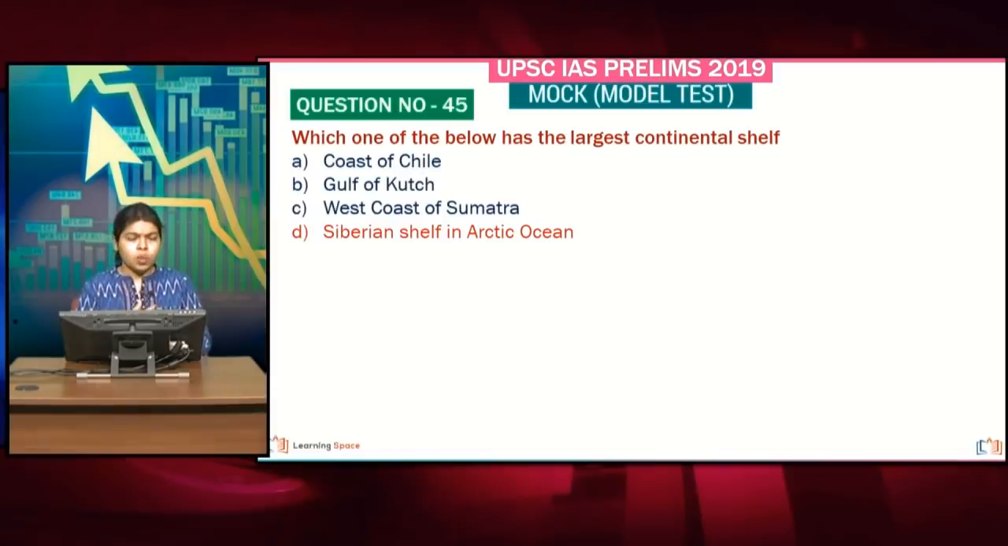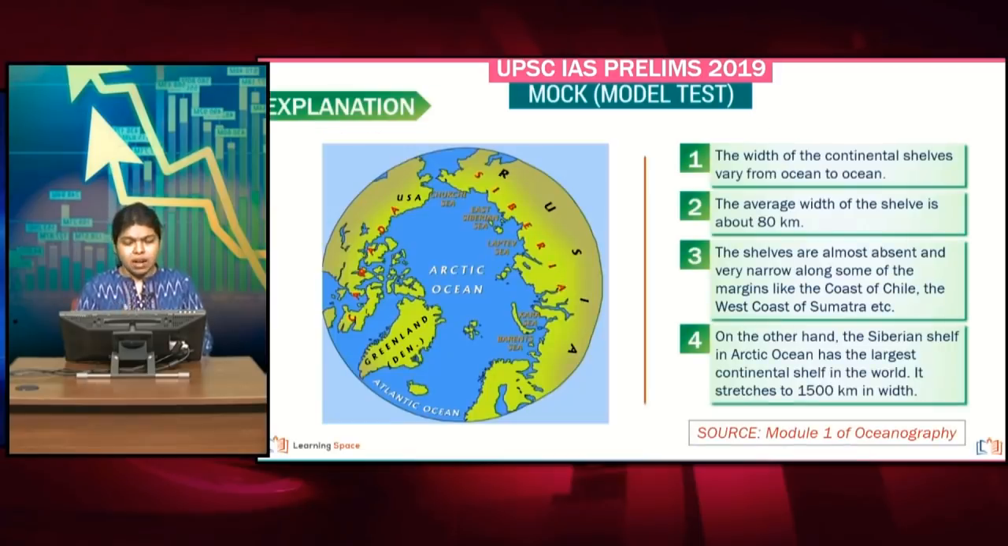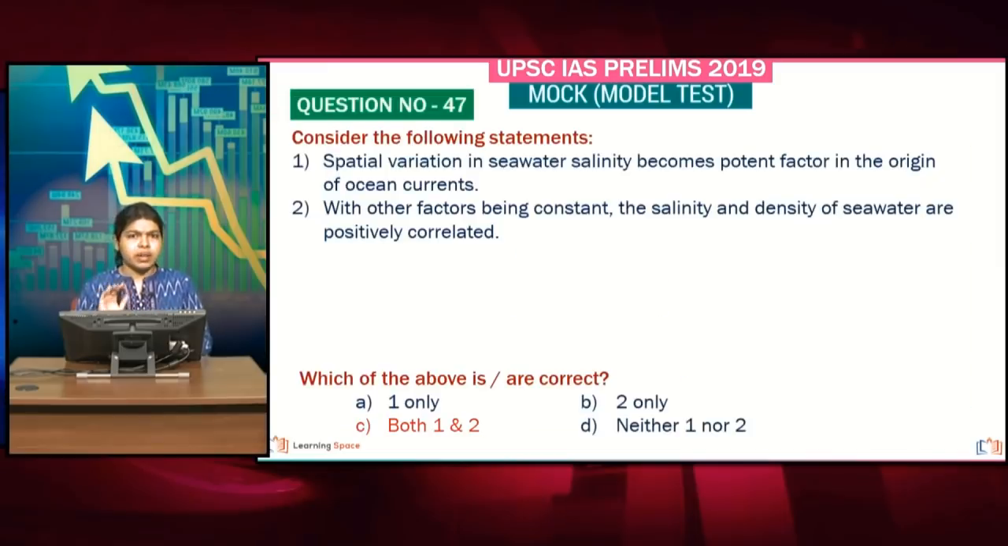And again another question, now this is about oceanography. They are asking which one of the below has got the largest continental shelf. So the answer is actually the Siberian Shelf in the Arctic Ocean. Now this is actually sourced from module 1 of oceanography, and here we have talked about how the width of the continental shelf varies from ocean to ocean, and particularly this point talks about the Siberian Shelf in the Arctic Ocean, which has got the largest continental shelf.